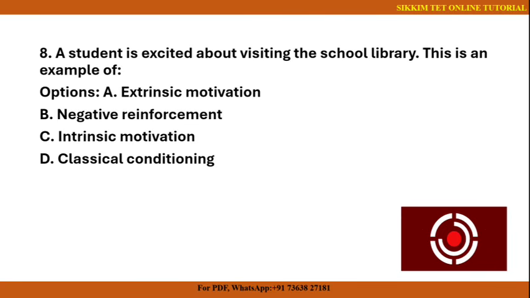Next question we have: a student is excited about visiting the school library. This is an example of... So a student is very excited about visiting the school library. What kind of example is this? There are four options provided below. Number A is extrinsic motivation, number B negative reinforcement, number C intrinsic motivation, and number D classical conditioning. Now you have 10 seconds to answer this question.